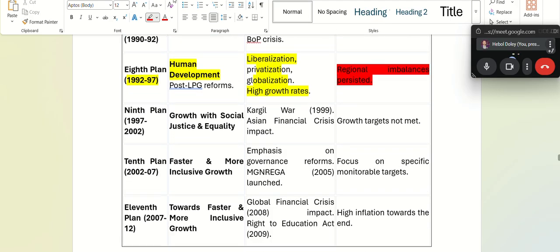Okay, fine. The 9th plan comes in 1997 to 2002. It was growth with social justice and equality. However, we saw a war during this period, Kargil war. Okay, and Asia was seeing a crisis, financial crisis. That is why the growth targets were not met by this plan. Okay, all over Asia there was a financial crisis. You can look up from an international history, Asian financial crisis.